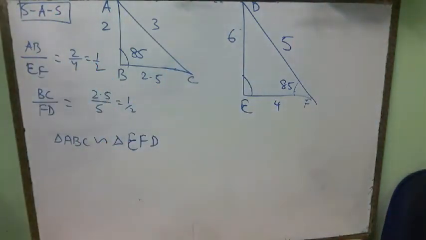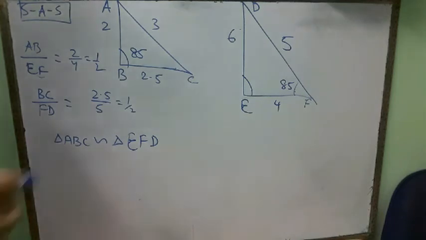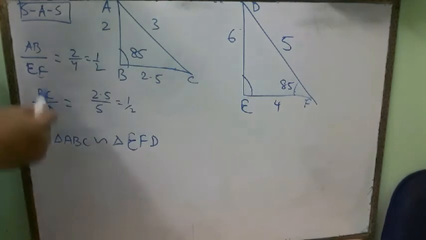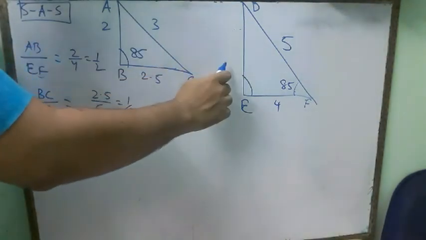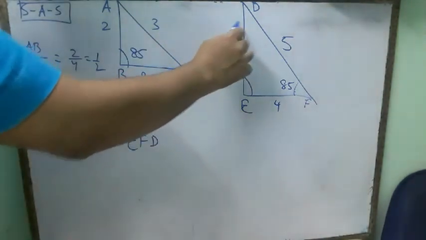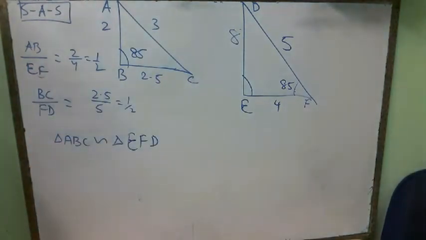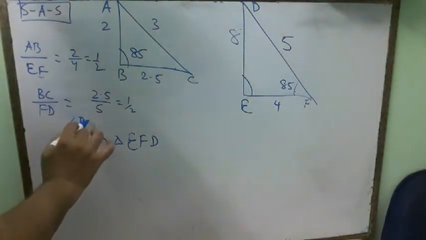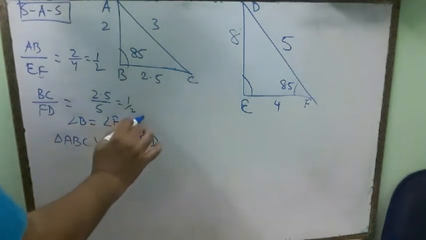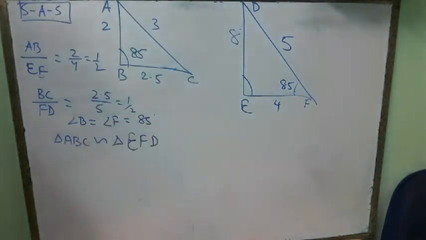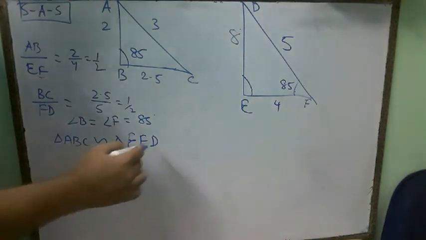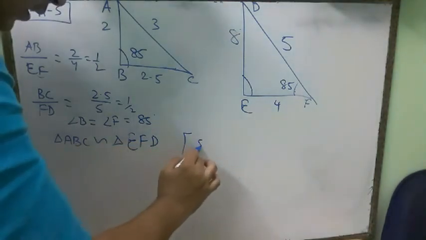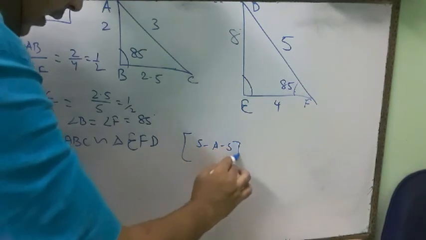Okay, now see this one. Angle B is equal to 85, angle F is equal to 85. So we can say that AB by EF is equal to 1 by 2, BC by FD is equal to 1 by 2. Now angle B is equal to angle F, that is equal to 85 degree. So we can say that triangle ABC is similar to triangle EFD, the criteria is SAS criteria.